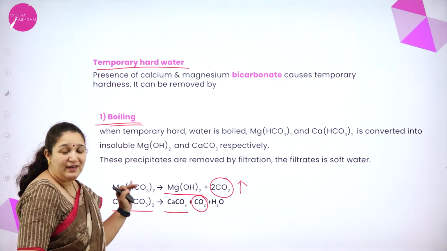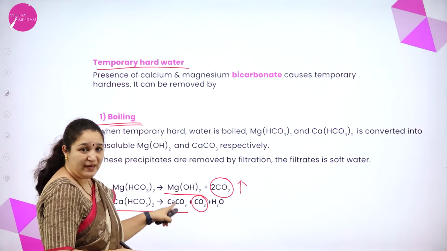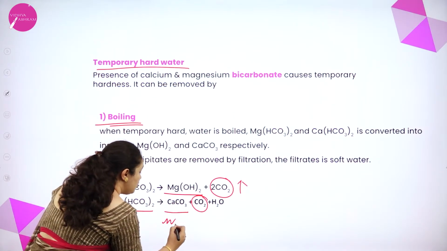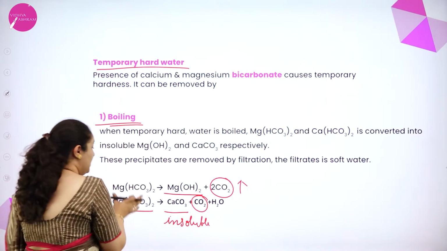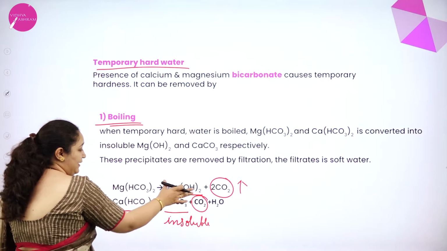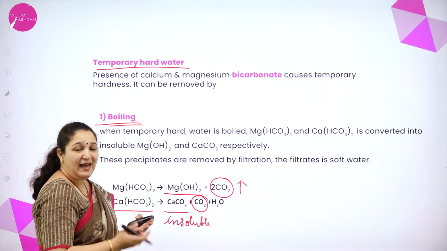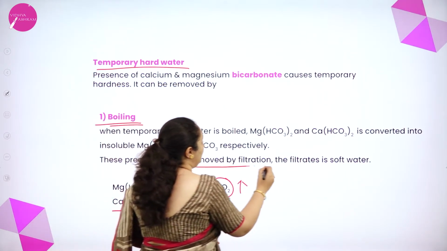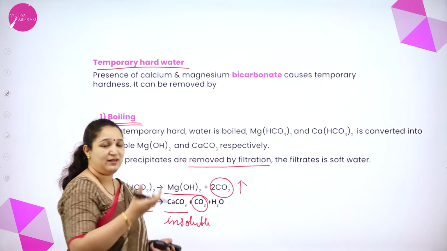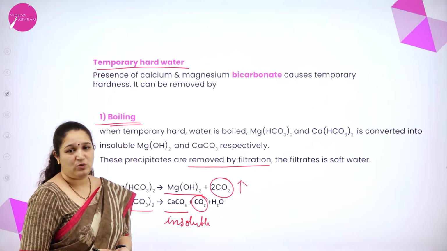When water is boiled, we get magnesium hydroxide and calcium carbonate which are insoluble. That means a soluble salt is getting converted into an insoluble salt so that it will precipitate, and then you can remove it by filtration. The filtrate you get, the water after removing all the precipitate, we call soft water.